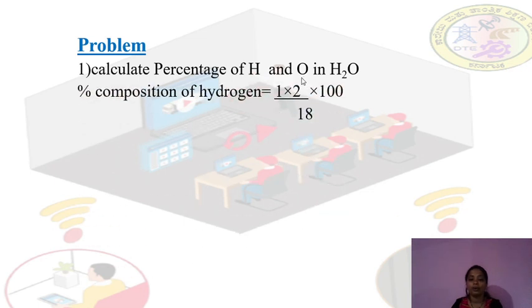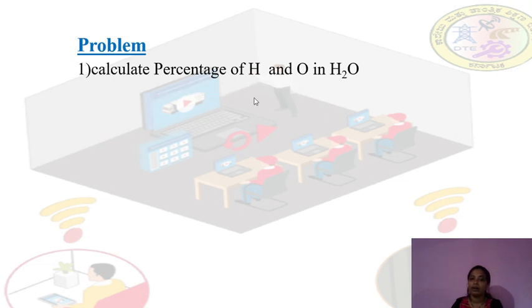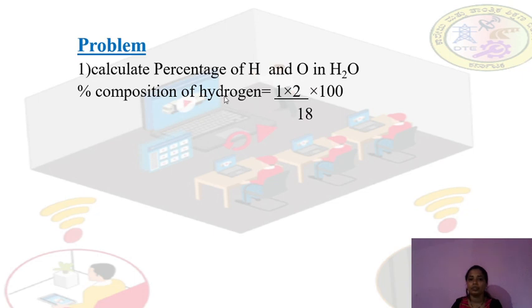Now you know the equation: percentage composition is equal to mass of the element in a compound divided by molar mass of the compound, into 100. So you know how to calculate the molar mass. Molar mass means the mass of the compound here. That is, atomic mass of hydrogen is 1, and atomic mass of oxygen is 16. Okay, let's see. First you have to calculate the percentage composition of hydrogen.